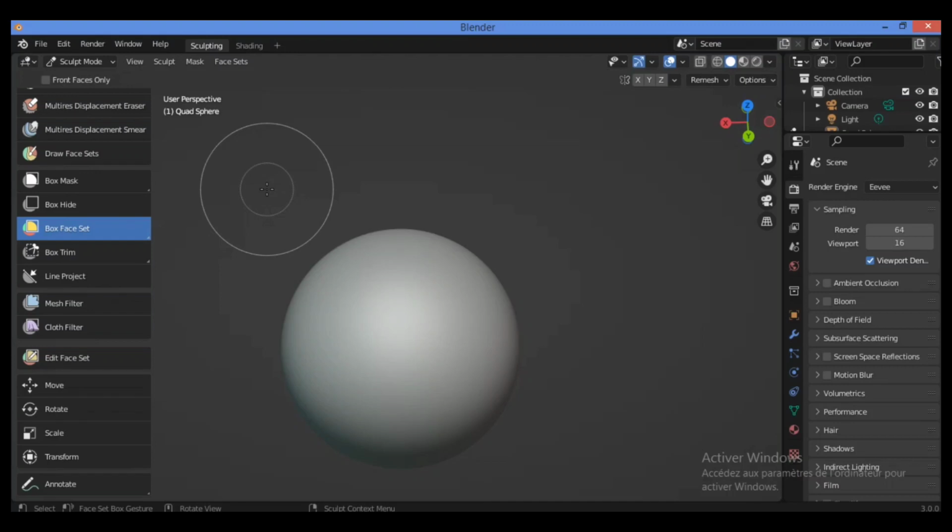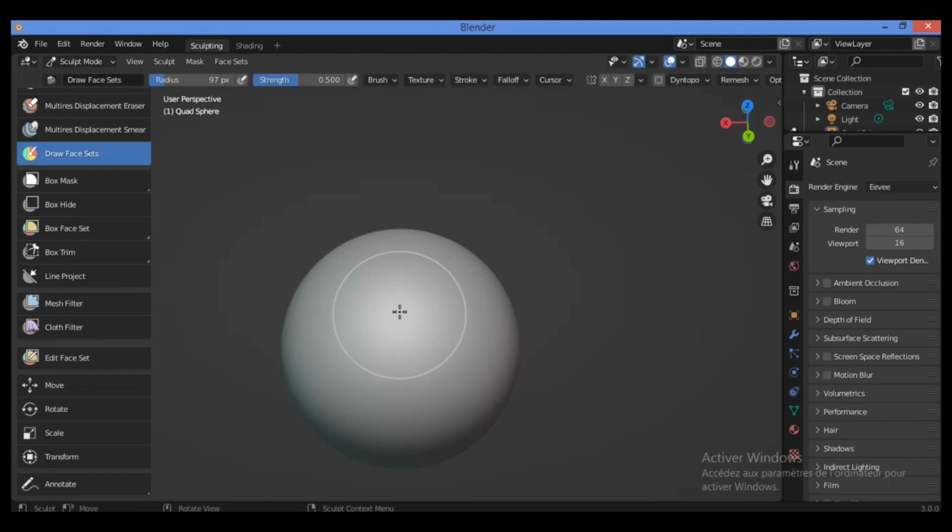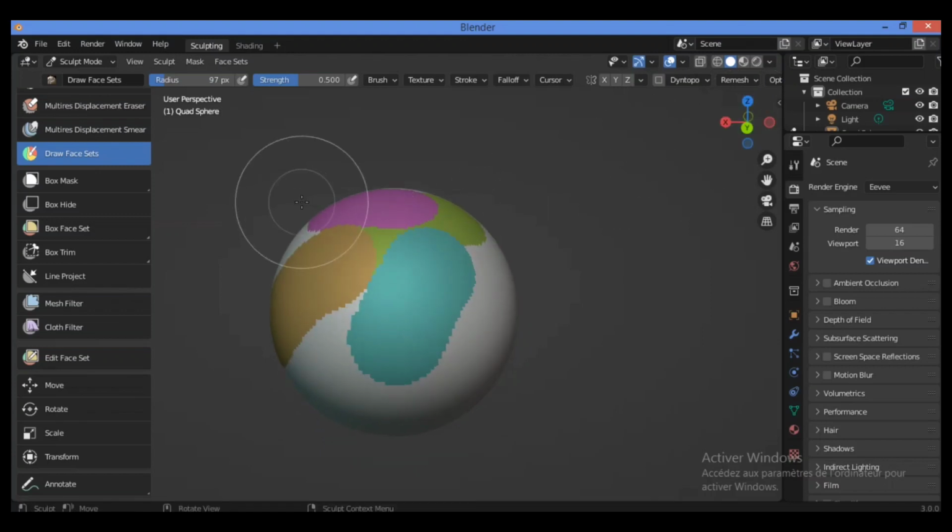So let's continue discussing the different tools and brushes in this tool panel for paint. Also, when you select the draw face sets, this tool allows you to paint on the active color attribute, for example like this, as you can see here.